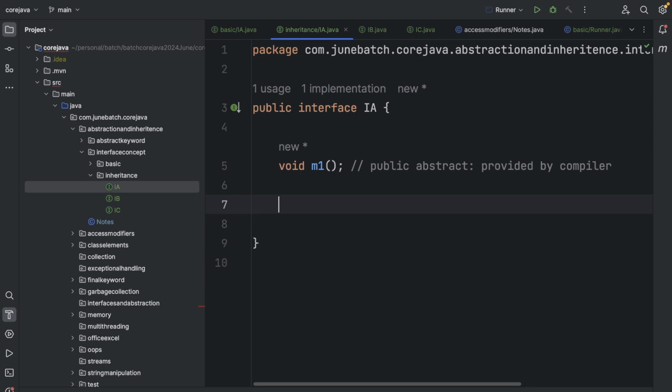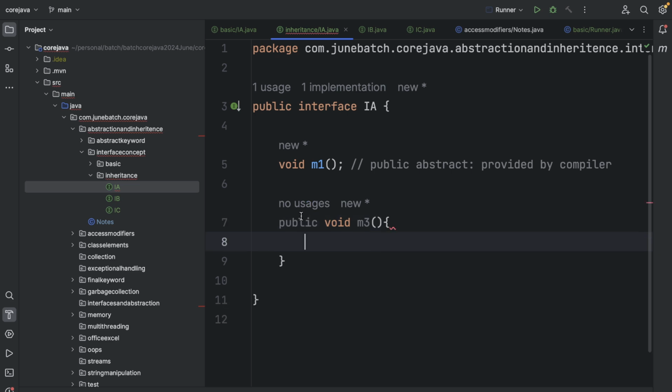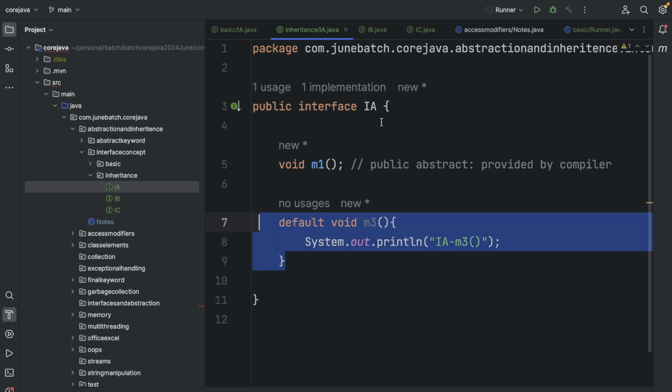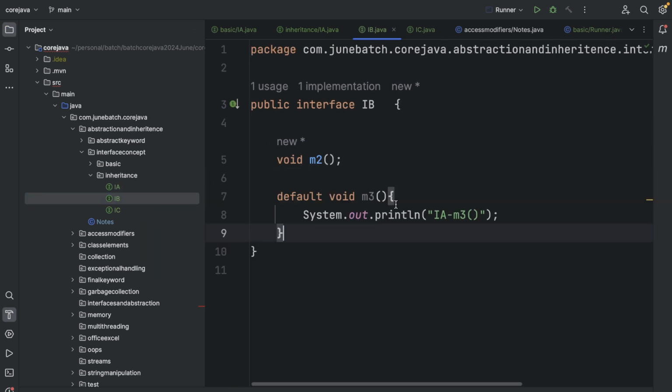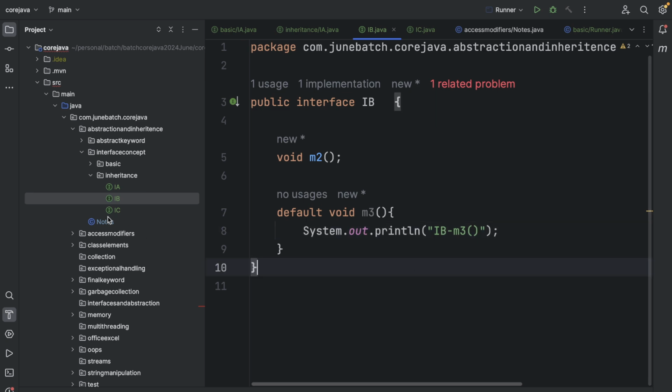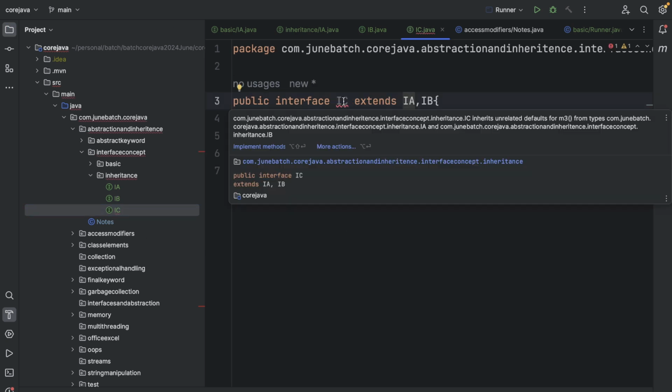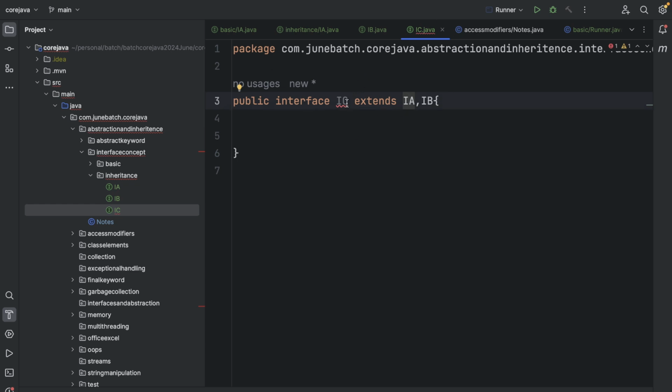Now you can have one question: okay, cool, but you just mentioned that interfaces can also have default implementations. So this can be IA's m3, and the same thing we will copy and paste and put inside IB. So what will happen now? It will say that multiple parents have provided the implementation body.